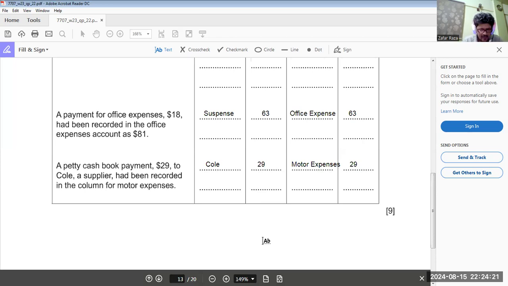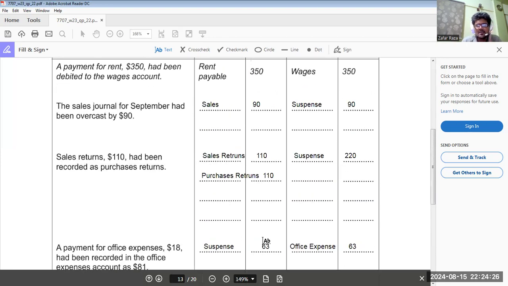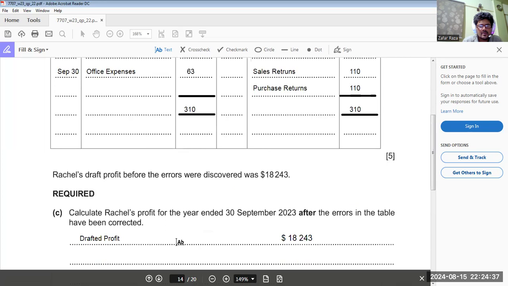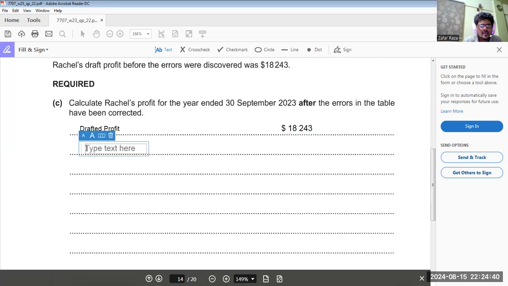So two items we have to add, this 63 and 29, and three items we have to deduct to reduce the profit. Okay. So what we'll write? Less sales. Sales is how much? That is $90.